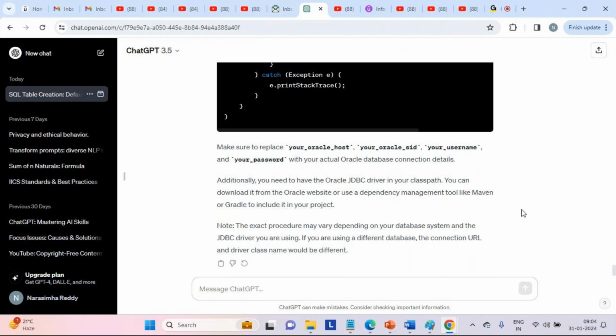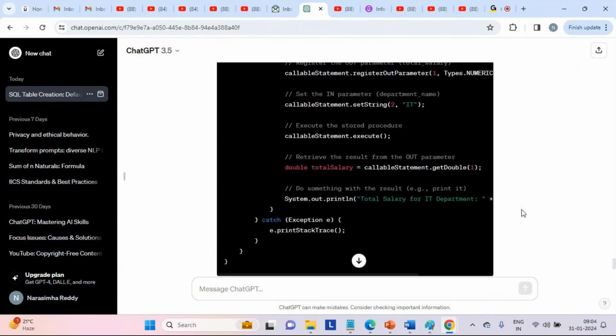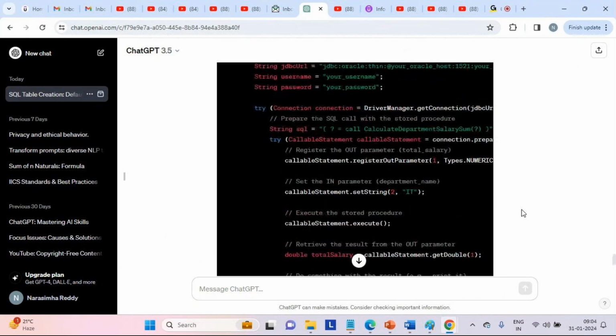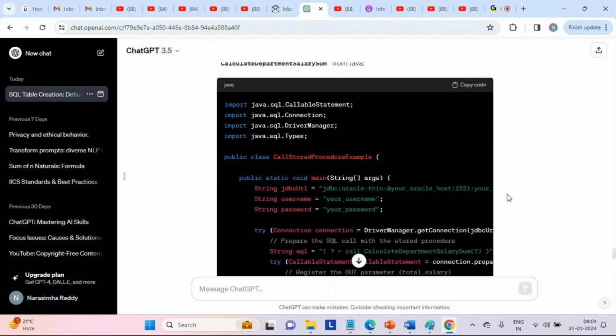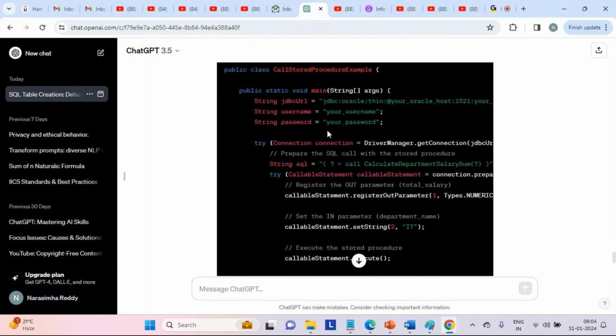See, with this, we are trying to understand how to integrate SQL code with a programming language. Now, we all know these are the packages or classes that we need to import from the SQL package. CallableStatement is the class required to take care of SP operations in Java code, Connection is to connect to the database, DriverManager to register, and Types, the SQL types that we use. So this is the complete code, you are right.